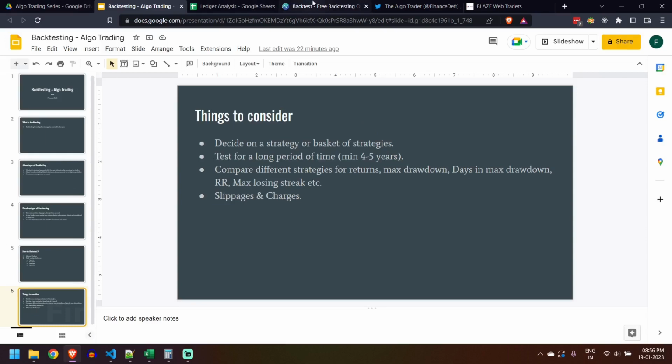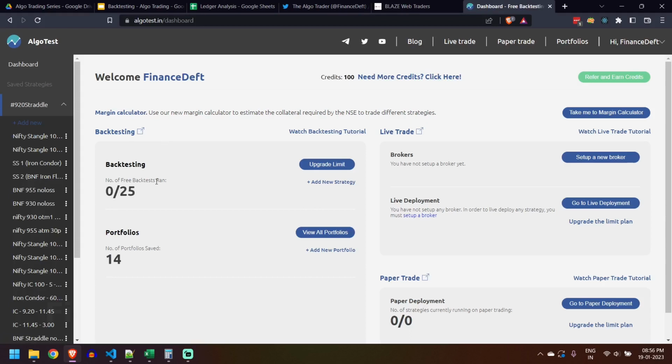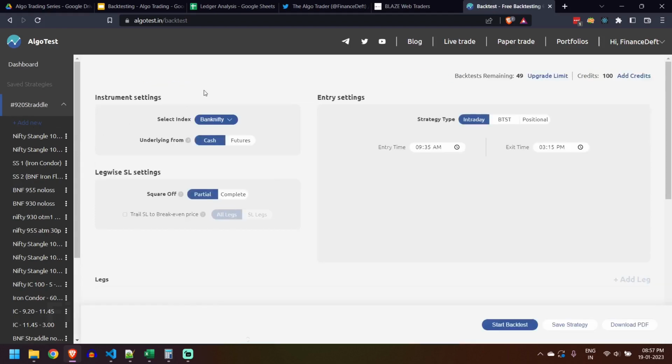So let me open Algo Test here. I've already logged in. I'll go to the dashboard. Algo Test provides a platform to backtest. It has a free tier where it gives you 25 credits every week. My credits are over, so I bought some credits to show you how to do backtesting here. I have a lot of strategies which I've backtested in the past. So I'll add a new strategy and show you a simple one.